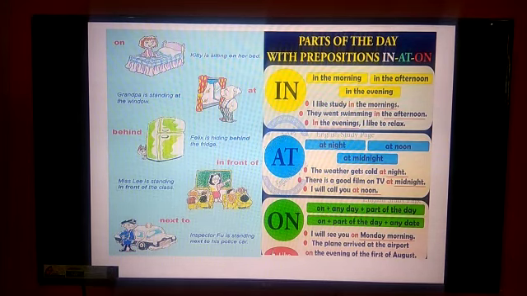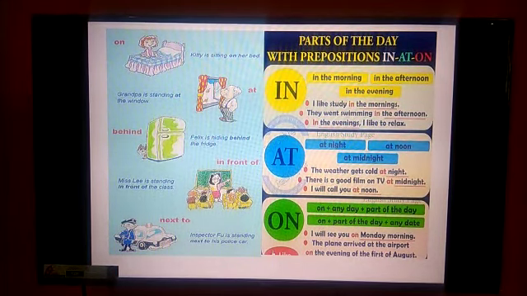And parts of a day with the prepositions in, at, on. These are the words used to express the parts of a day. In the morning, in the afternoon, in the evening. I like studying in the morning. They went swimming in the afternoon. In the evenings, I like to relax.